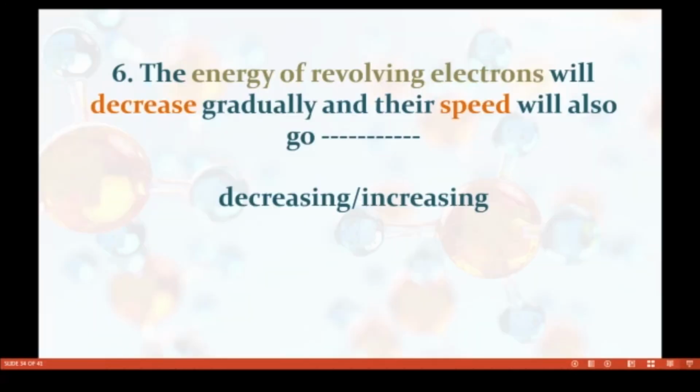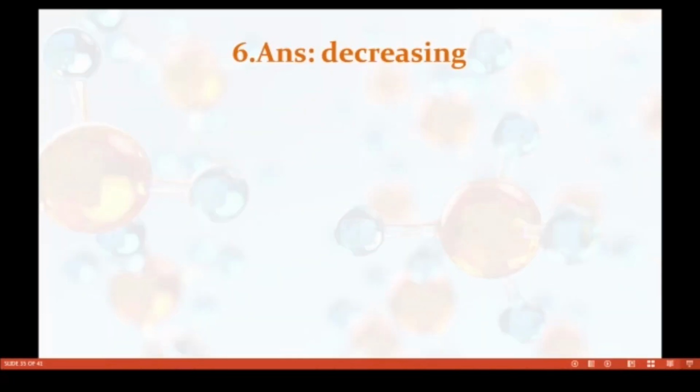The atom on the whole is electrically neutral. Sixth question. The energy of revolving electrons will decrease gradually and their speed will also go dash, decreasing or increasing. The energy of revolving electrons will decrease gradually and their speed will also decrease.